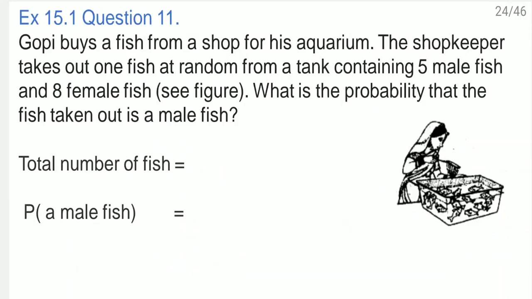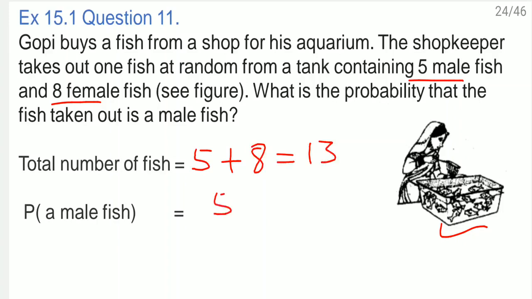Question number 11. Gopi buys a fish from a shop for his aquarium. The shopkeeper takes out one fish at random from a tank containing 5 male fish and 8 female fish. Just see here in the figure. What is the probability that the fish taken out is a male fish? Total number of fish? 5 plus 8, which is equal to 13. Probability of a male fish. How many male fish are there? 5. So 5 by 13 is the probability.